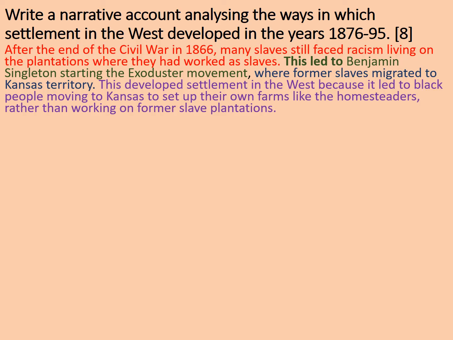After the end of the Civil War in 1866, many slaves still faced racism living on the plantations where they had worked as slaves. This led to Benjamin Singleton starting the Exoduster movement, where former slaves migrated to Kansas territory. This developed settlement in the West because it led to black people moving to Kansas to set up their own farms like the homesteaders, rather than working on former slave plantations.